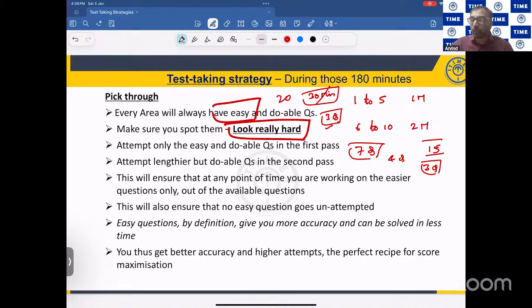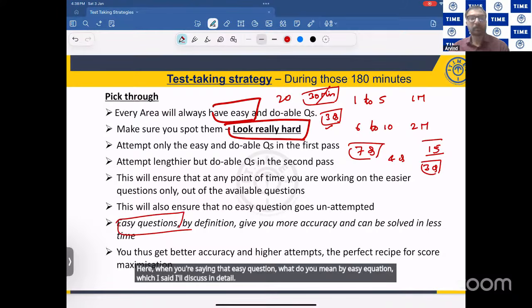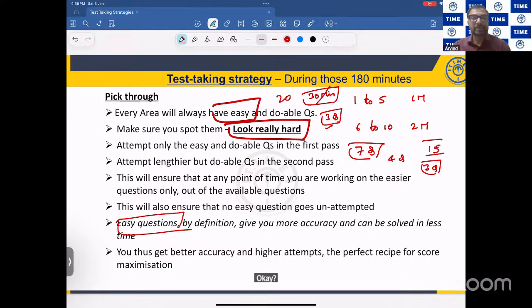Fine, but please do this iteration process regularly. Okay, now here when you're saying that easy question, what do you mean by easy question, which I said I'll discuss in detail? When you're saying easy questions, by definition, it is the question which you can read faster, understand faster, and solve in less time. Clear? Reading faster, understanding faster, solving faster. This is how you're defining the easy questions.